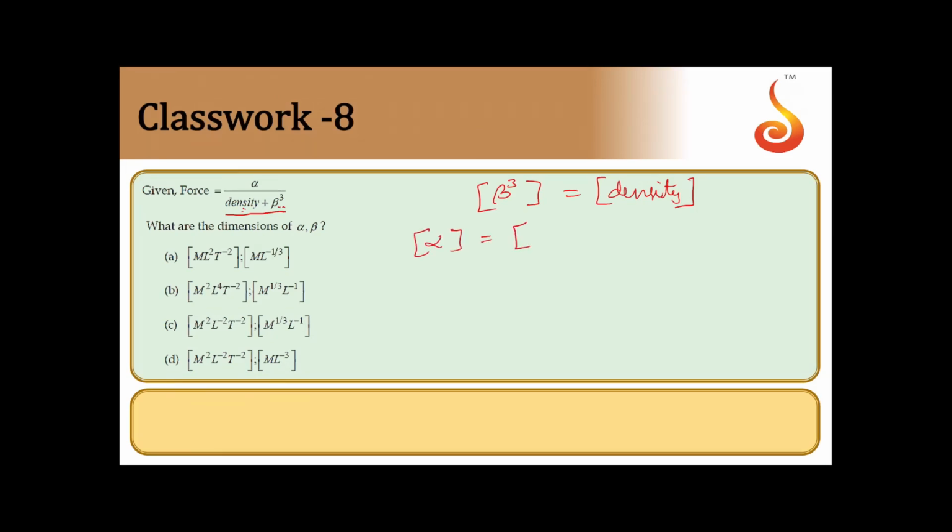So the dimensions of alpha, cross multiplying, should be equal to the dimensions of force into the dimensions of density. So directly you will get the dimensions of alpha. Force is m L T power minus 2. Density is m L to the power minus 3, mass by volume. So it will be m square L to the power minus 2 T power minus 2. This is for alpha.